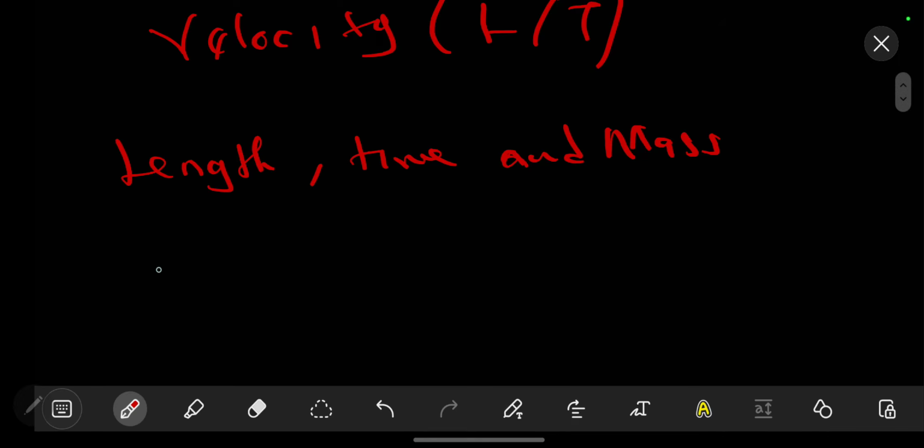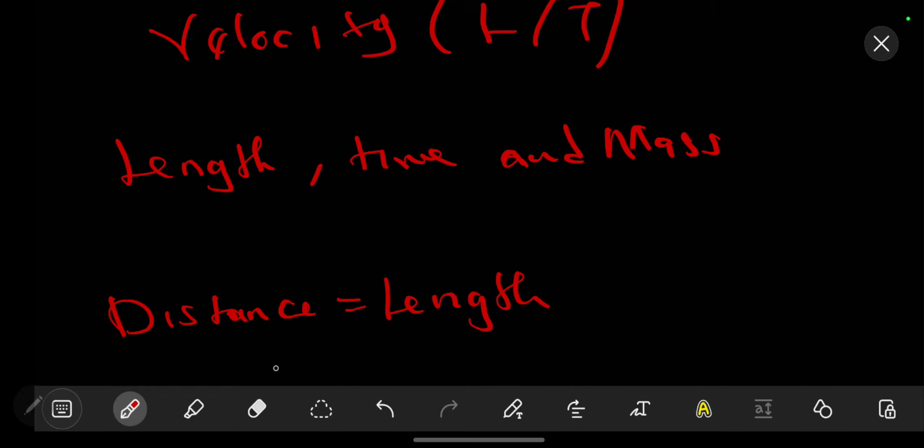For example, let's begin with distance. Distance is defined as the length, so if distance is just some length from one point to another, it is still length. That's still your distance.